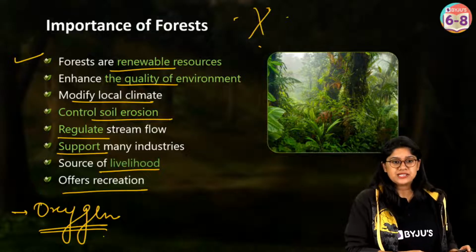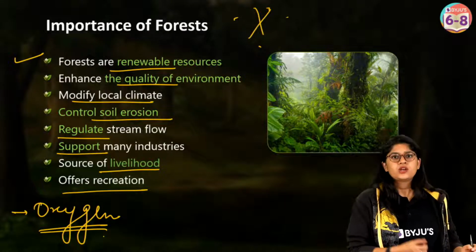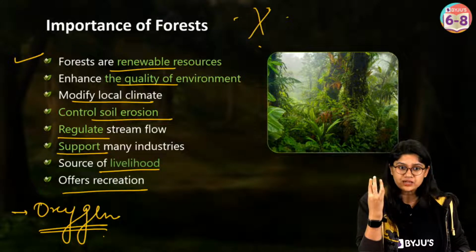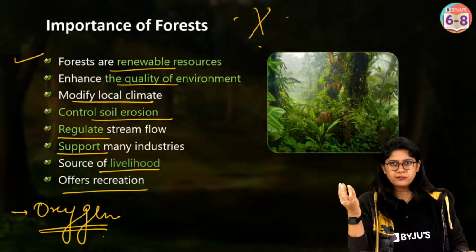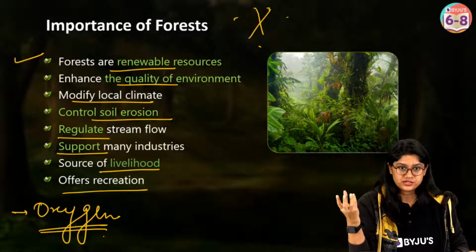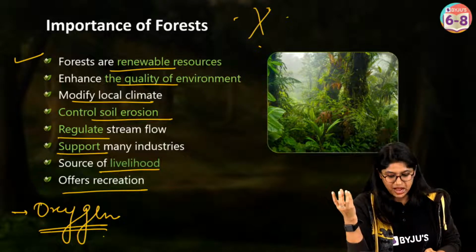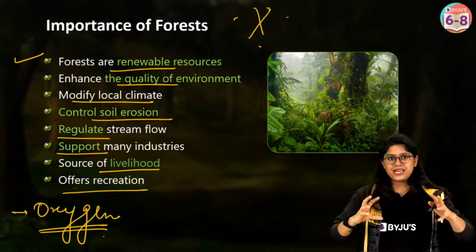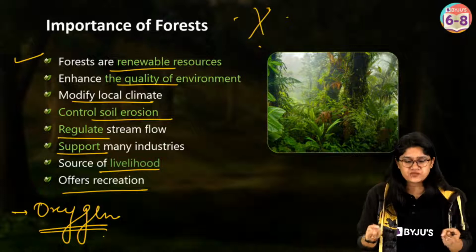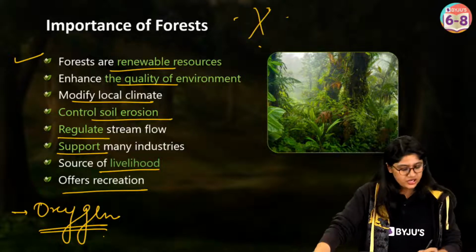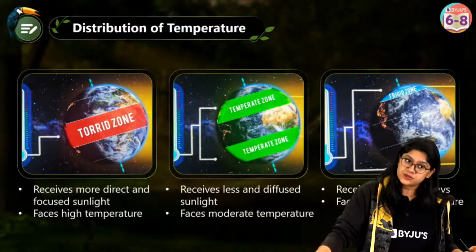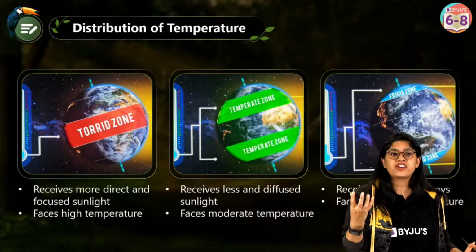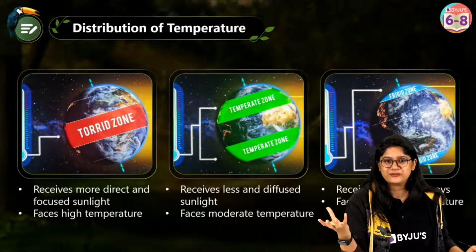Now that we are clear with this, let me ask you a very interesting question. We just discussed the photoperiod, right? How much sunlight a place will receive will definitely help in the growth of the plant. But now let's talk about the distribution of the temperature. The temperature of a particular place will depend on how much sunlight it receives. Yes or no? So let's talk about it. This is not in your syllabus, but it's extra information that we should all be aware of because we are studying this in geography.